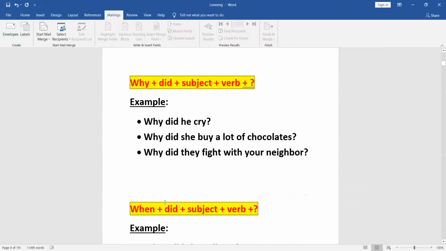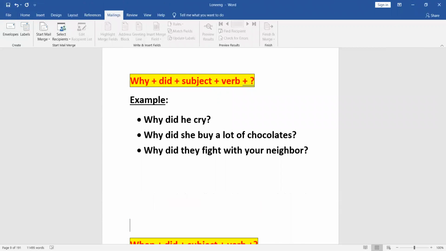These are a few phrases as to how you could conjugate and use the word what together in a phrase. The next word is why. And the formula for that is why plus the word did plus subject and the verb. So the verb again has to be in the base form. So why did he cry? Maybe until such moment he wasn't crying. He was laughing or talking, who knows. But suddenly he's just started to cry, and so they want to know the reason as to why he's crying.